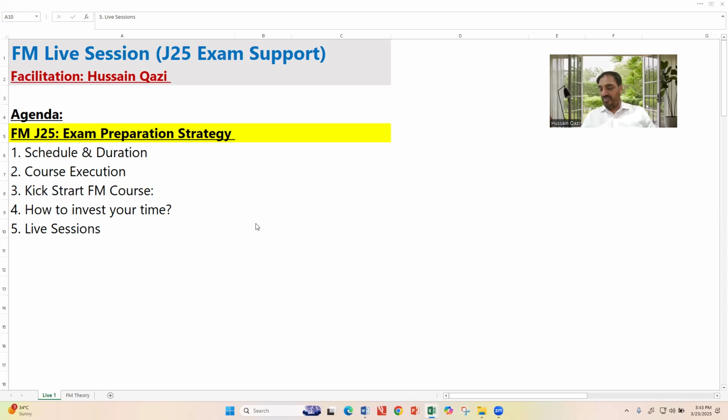Number 4, the very important point: over the period, how to invest your time smartly so you will be able to succeed in the exam. That's very important. And number 5, what's the structure of the live sessions and how we will cover things with the live sessions. So let's start now according to the agenda points.